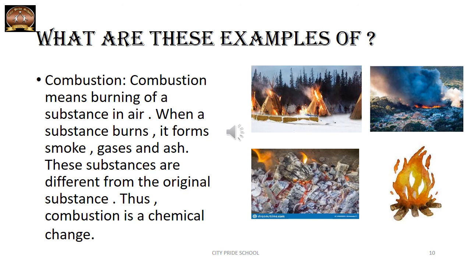Again a new substance is being formed and you cannot get the original substance back. These substances are entirely different from the original substance, so this is an example of chemical change. Wood burning or paper burning are all examples of chemical change. So burning of a substance is combustion.